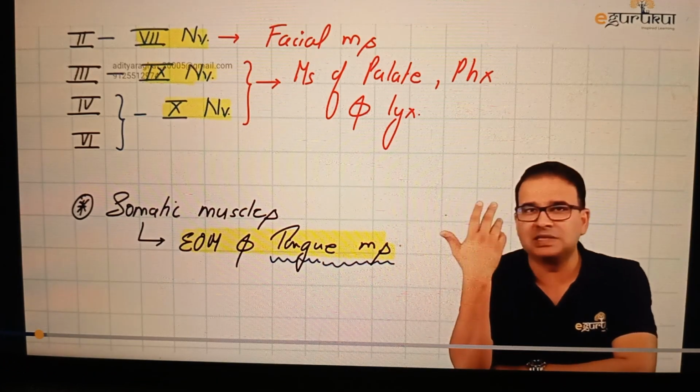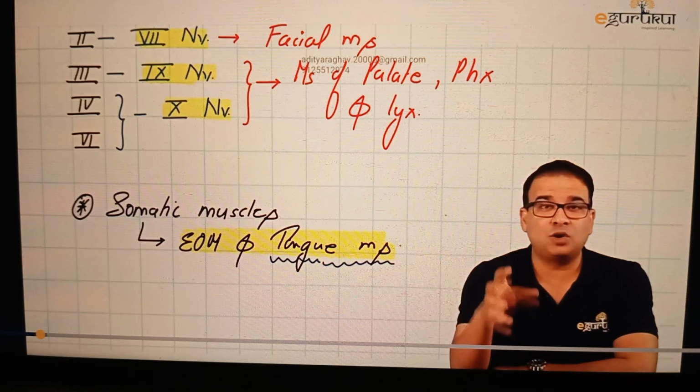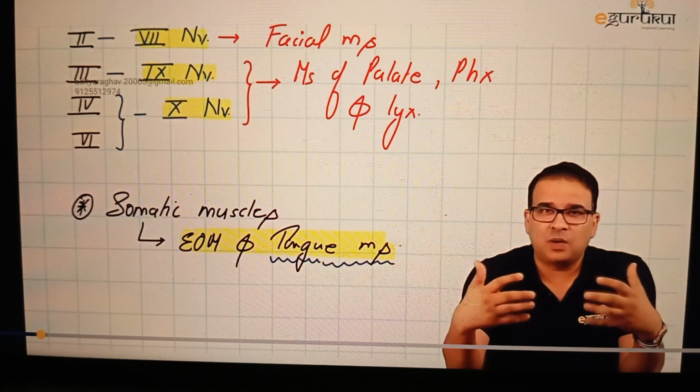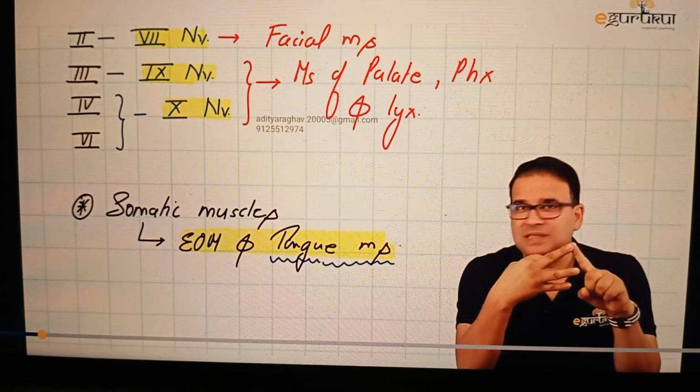Obviously we have some smooth muscles also here, like sphincter pupillae, ciliaris, all those. So for the smooth muscle and also for the glands, there is another column which is required here. So for the efferent, for the motor columns, we need three motor columns at least: for the pharyngeal arch, for the somatic muscles, and then for the smooth muscles and the glands.